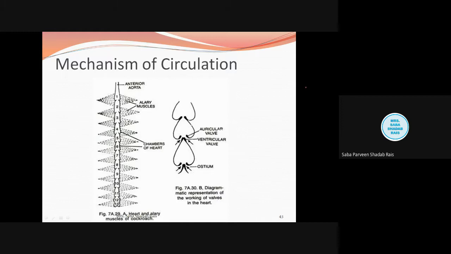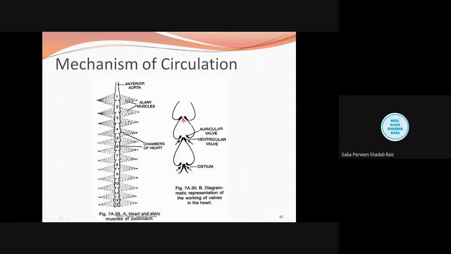After that, the heart, or you can say the chamber, will be completely filled. After filling, it is going to relax. Because of this, there will be a pressure on the anterior valve. Understood? Now this pressure will open the valve, and after that the blood will be taken from the pericardial sinus into the chamber of the heart, and from there it will go from one side to the second side.